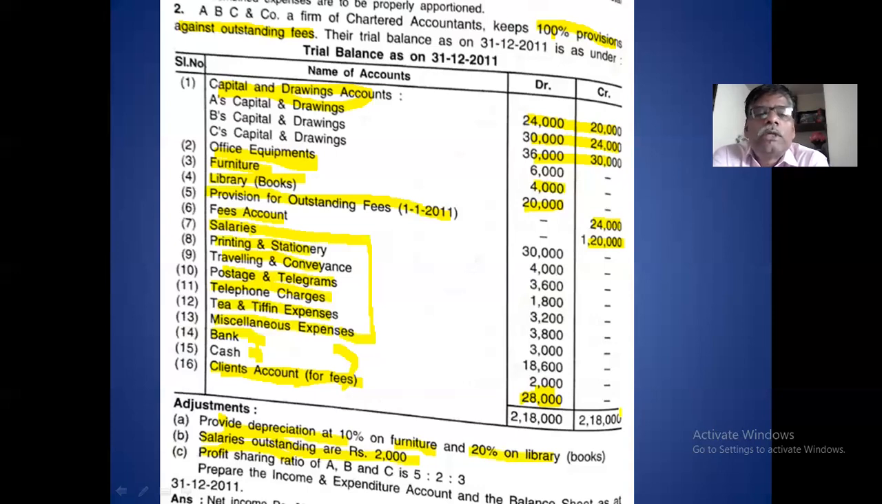Such types of items are not in this problem, so I will not prepare the appropriation account. If the items are there, you have to prepare it. Clear? So now we prepare the accounts. First we prepare the income and expenditure account, thereafter the balance sheet.